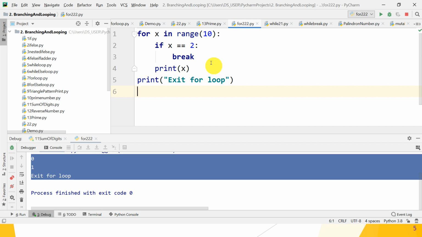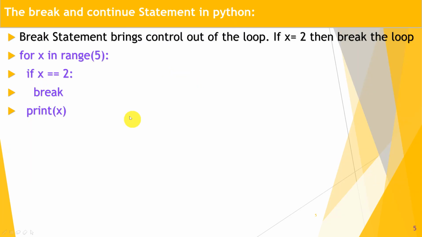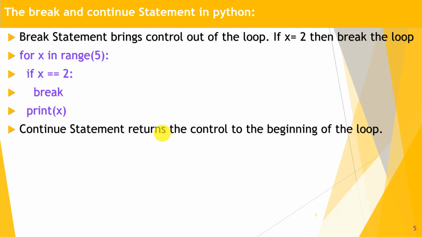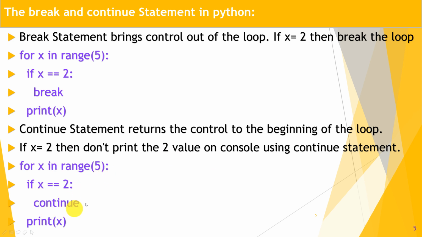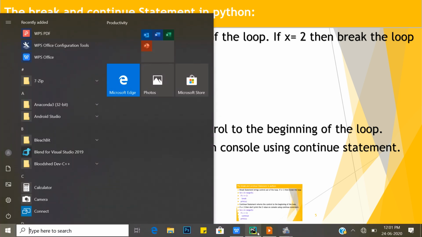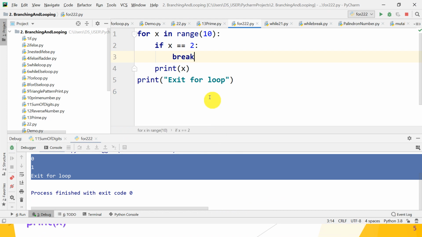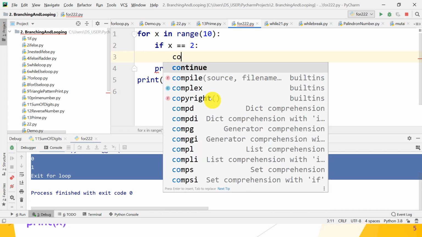So we will move on to the next part. What is the next part? The continue statement returns the control to the beginning of the loop. If x is equal to 2, then don't print the value 2 on the console, using a continue statement. For x in range 5, if x is equal to 2, continue, and print x. Let's check on your PyCharm IDE. Instead of the break statement, use the continue statement.